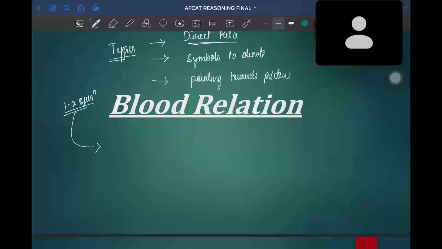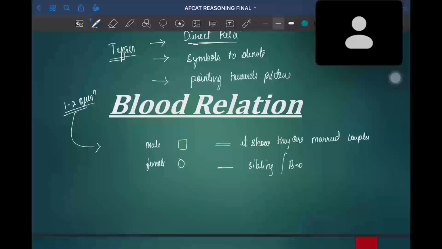Here I will mark male as a square and female as a circle. A double line shows married couples. A single line shows siblings, brothers or sisters.